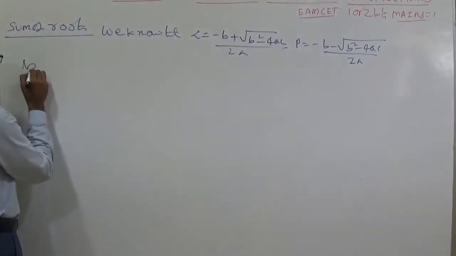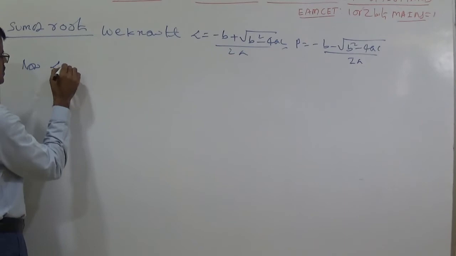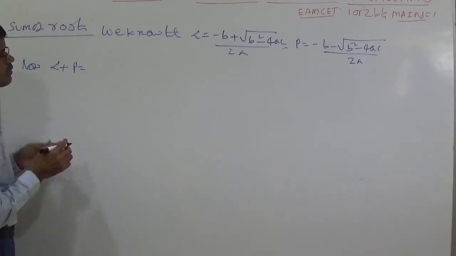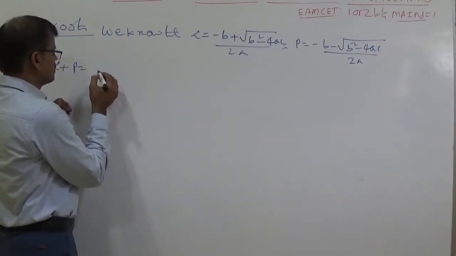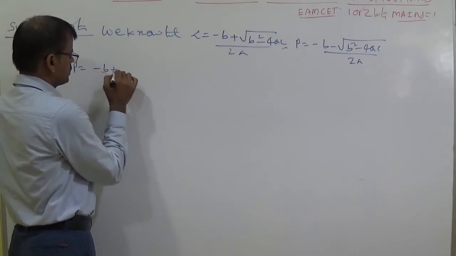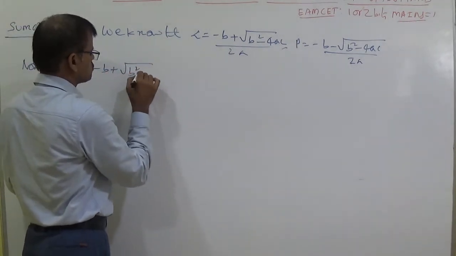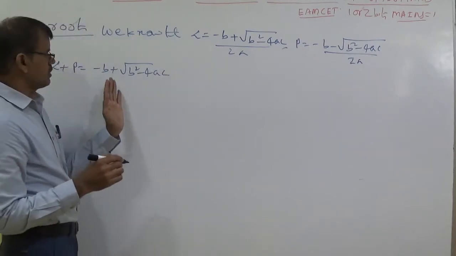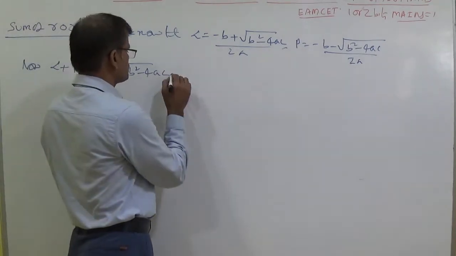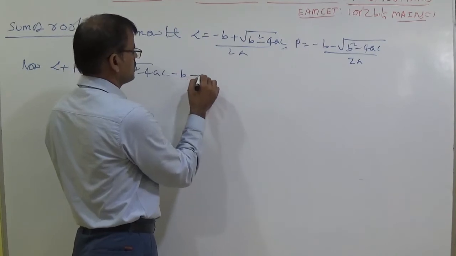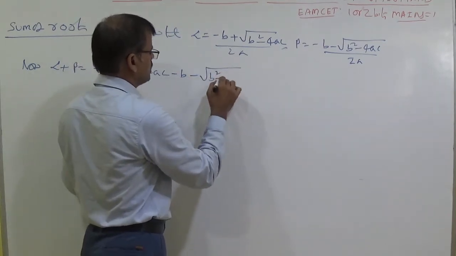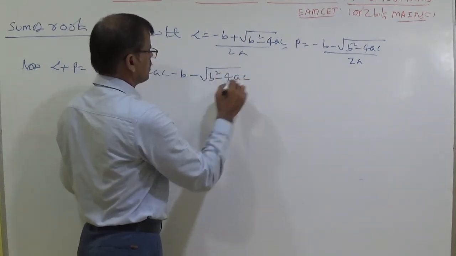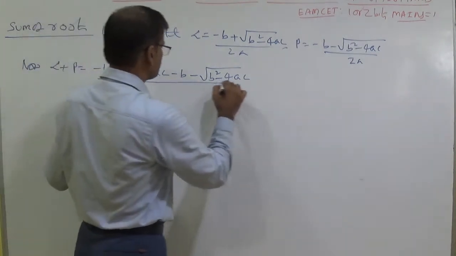Now, to get the sum of roots, write alpha plus beta: add the two roots, minus b plus root b square minus 4ac, minus b minus root of b square minus 4ac, whole by 2a.